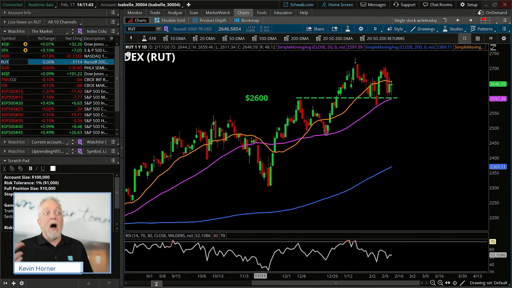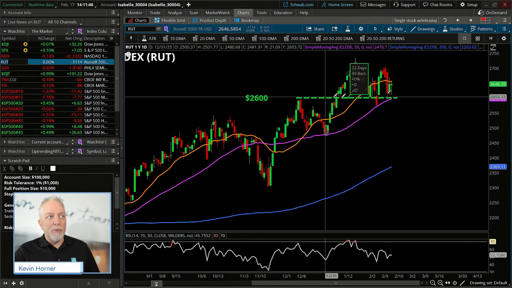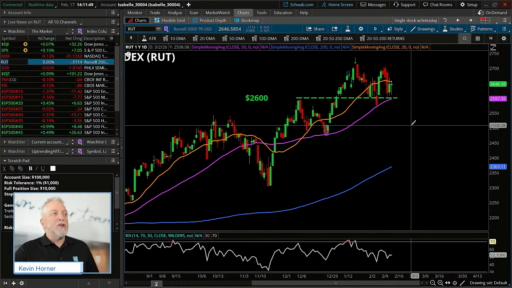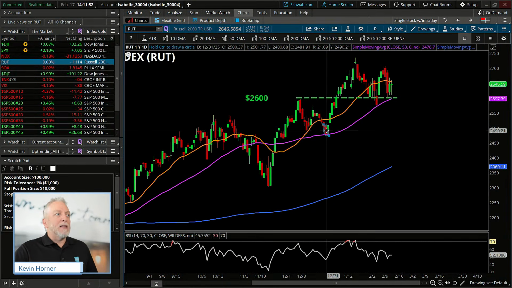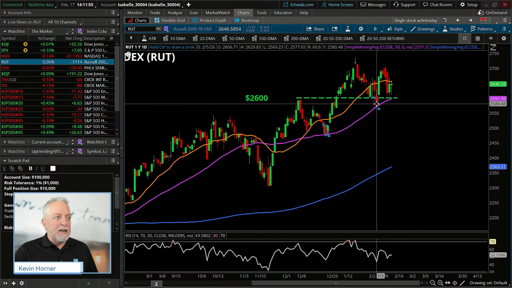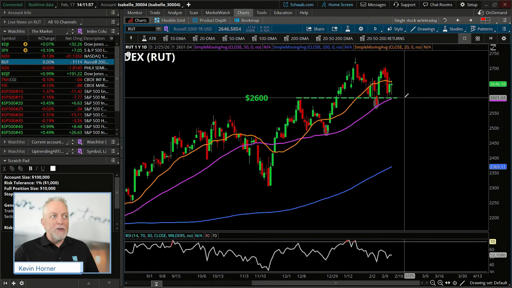So we do have a little bit of an up day here, ultimately holding support, holding the 50-day moving average. You'll notice the rising 50-day here, last tested in late December, tested again here in early February, continues to provide support. Under 2,600, though, that viewpoint changes. So a lot of traders are watching the 50-day here, watching 2,600, a nice round figure and another number that humans tend to gravitate towards, right? We like those round figures. But again, we don't know what's coming next. We just know that under 2,600, that would be a development we haven't seen in some time.